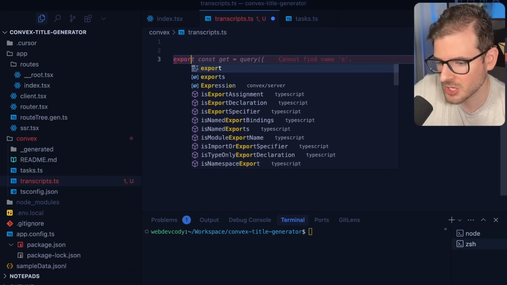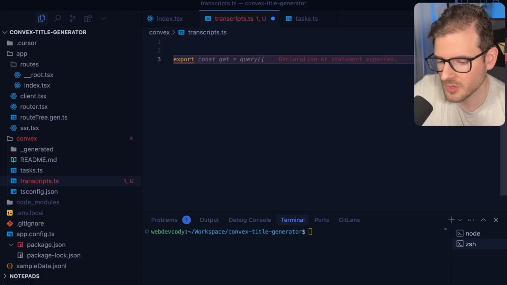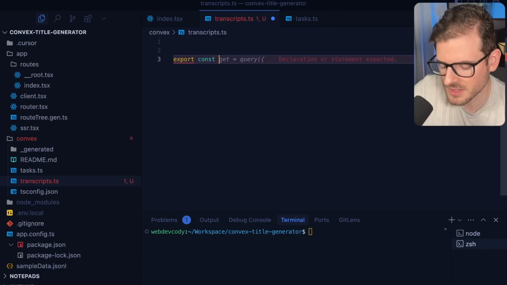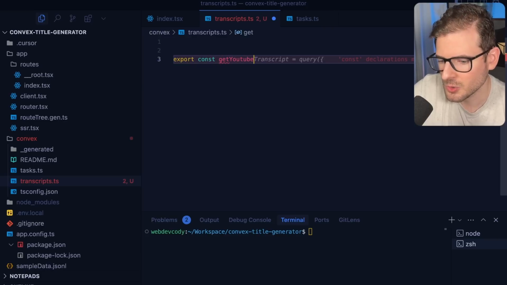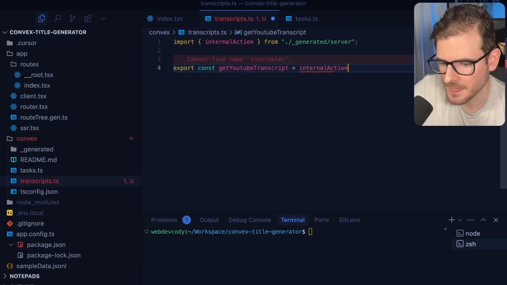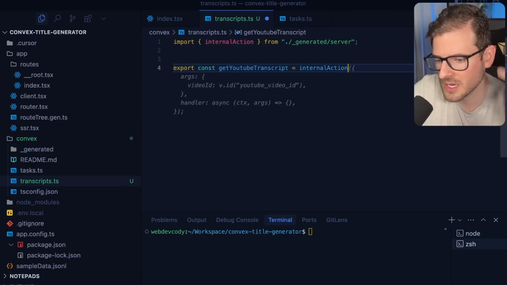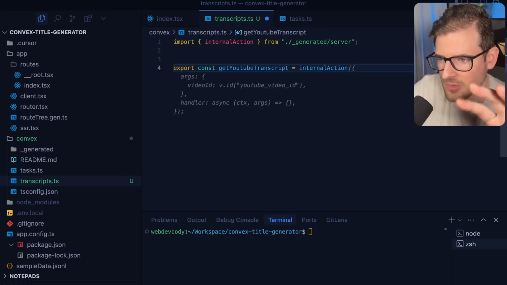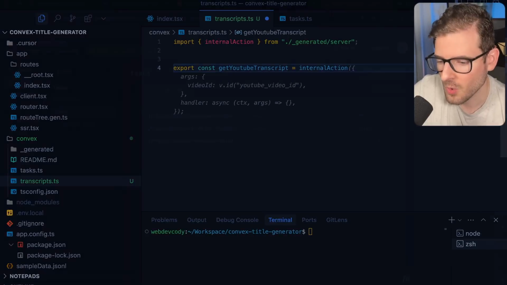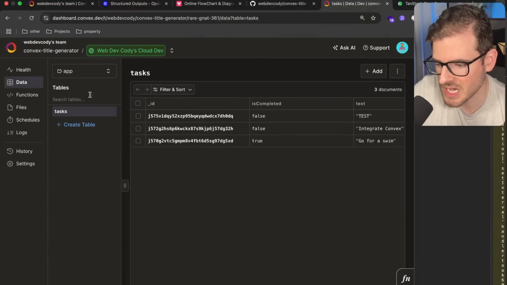What do you mean by deterministic? If you're contacting a third-party API or you're doing a Math.random, that's when you probably need to have an action for it. So I'll say export const, and I'll say getYouTubeTranscript. And then we're going to say internalAction. Now, I do want to point out there's internal actions, there's internal queries and internal mutations. Those can only ever be invoked by either other queries, mutations, or actions, or they can be invoked manually through this dashboard if you're logged in.